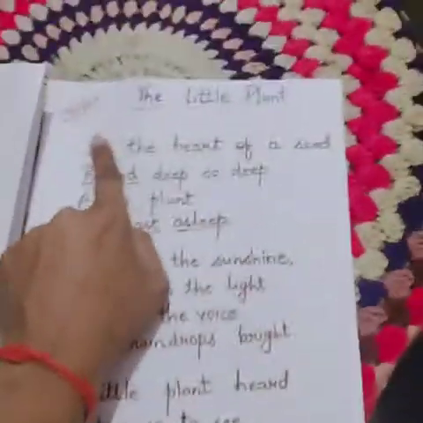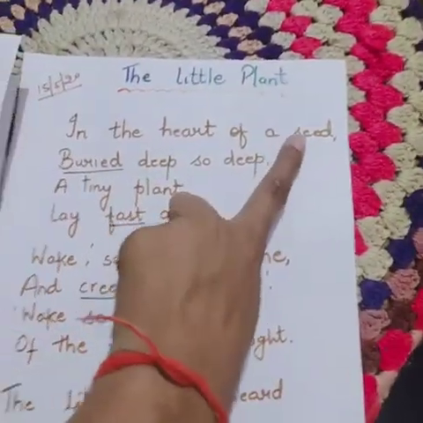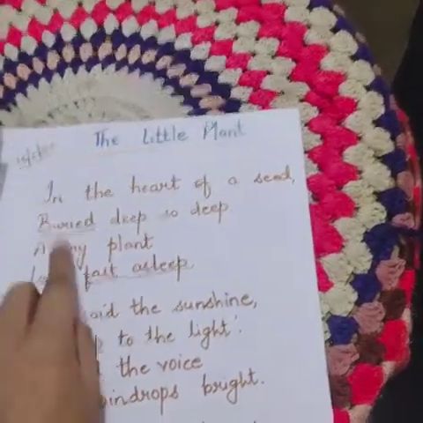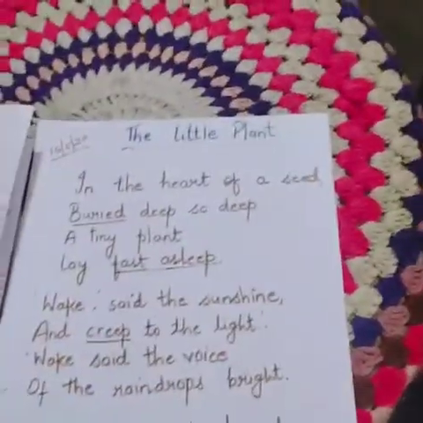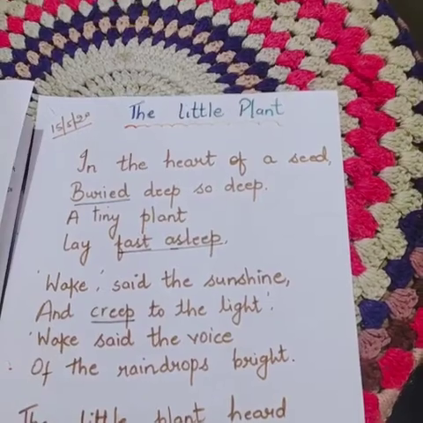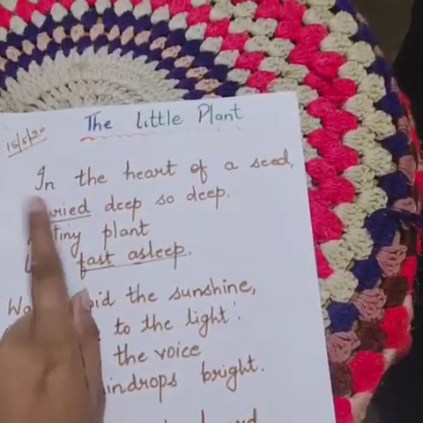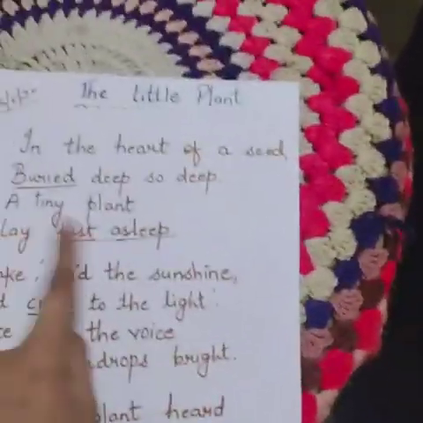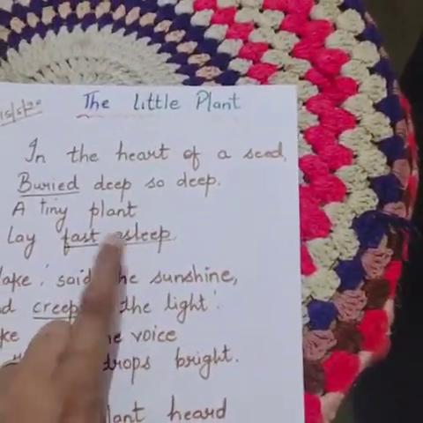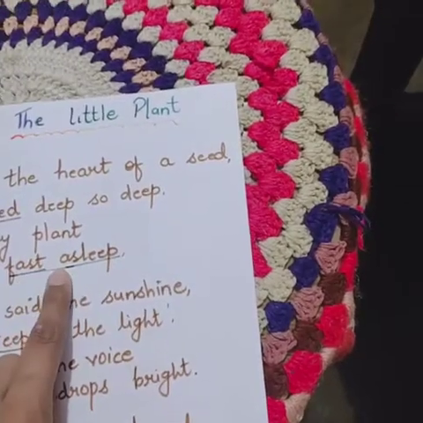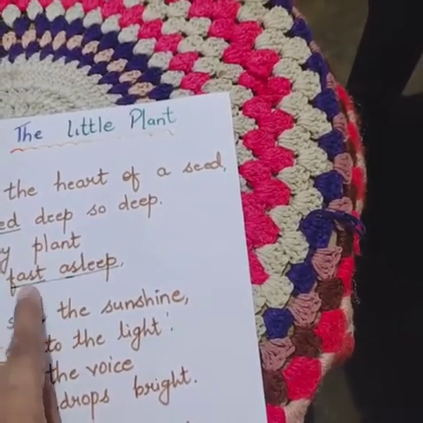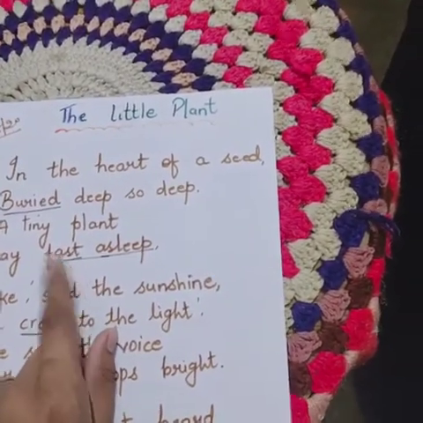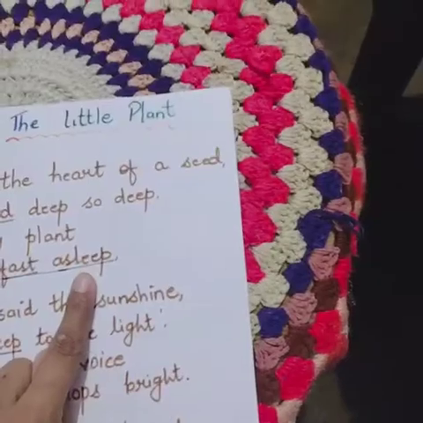See, in the heart of a seed, there is a small seed inside the ground, buried deep, so deep. Buried means hidden deep inside the ground. Buried deep, so deep, a tiny plant lay fast asleep. Inside that seed, a tiny plant is sleeping deeply. Fast asleep means sleeping deeply.